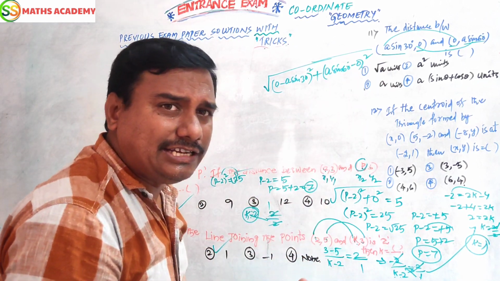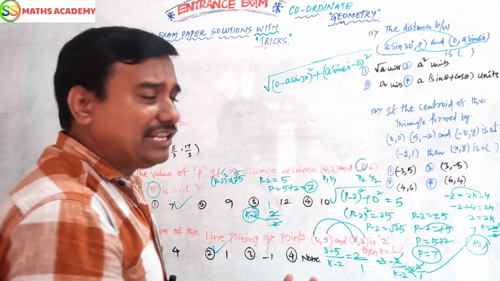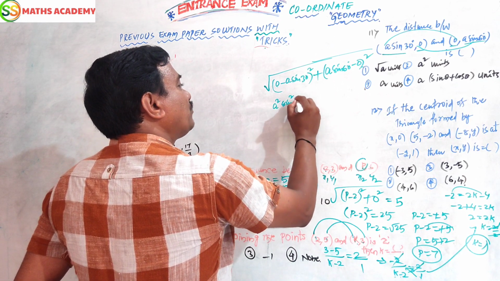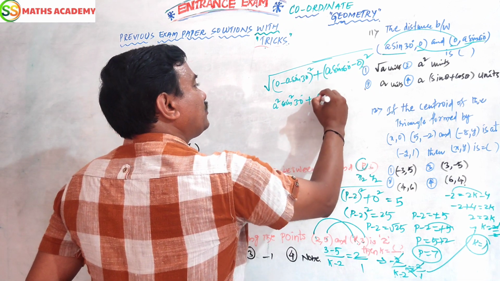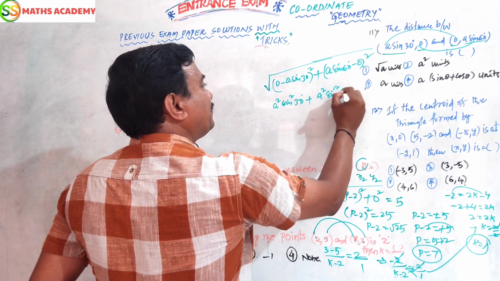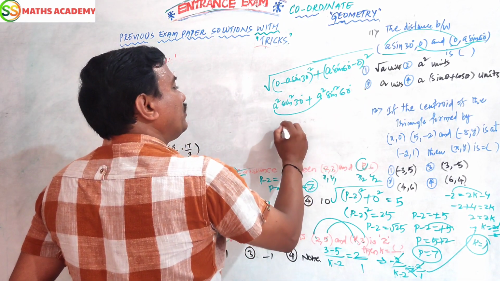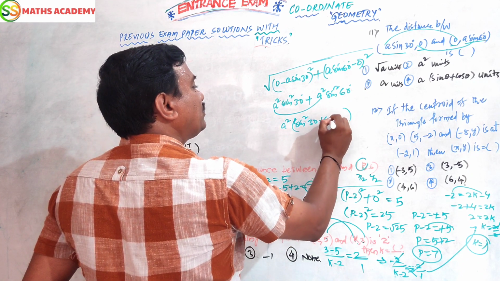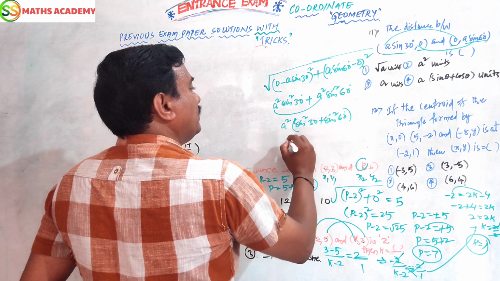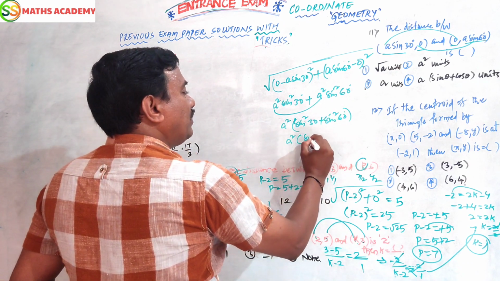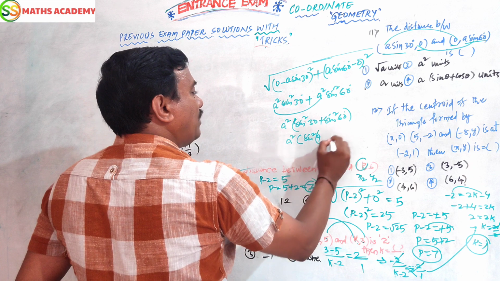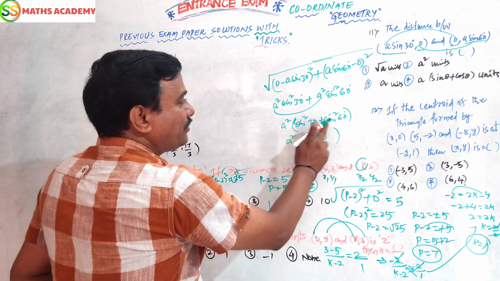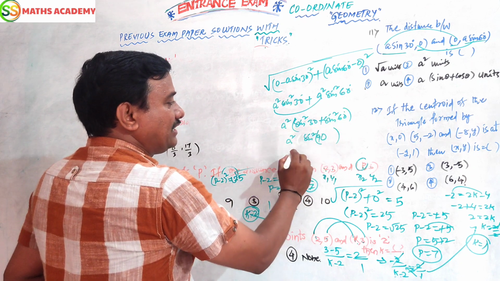0 added to any number, we get the same number. Minus a sin 30 whole square means a square sin square 30. Here, a square sin square 60. Here a square is common. That means inside we get sin square 30 plus sin square 60. Now sin square is also common, so we should do 30 plus 60, which is 90.